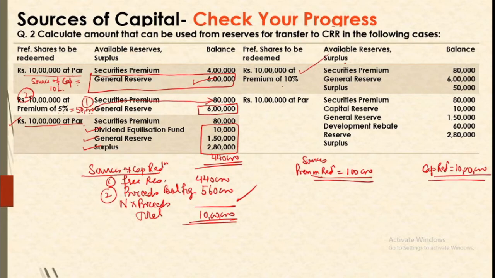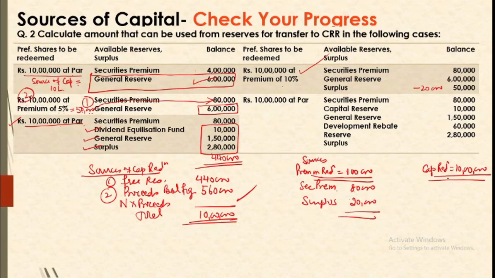Regarding premium on redemption, our first source is securities premium that we have studied in the last video. So this premium is 80,000. So it implies that you still have a deficiency of 20,000. So what will be used here? Out of general reserve and surplus, you will use surplus of 20,000. So if you utilize surplus of 20,000, then this surplus is reduced by 20,000.